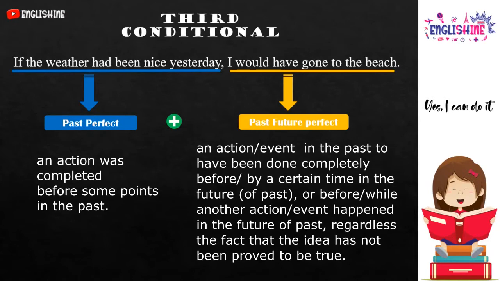And past future perfect is used to talk about an action or event in the past to have been done completely before or by a certain time in the future of past, or before or while another action or event happened in the future of past, regardless of the fact that the idea has not been proved to be true.